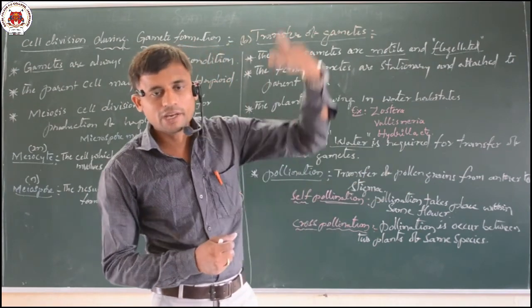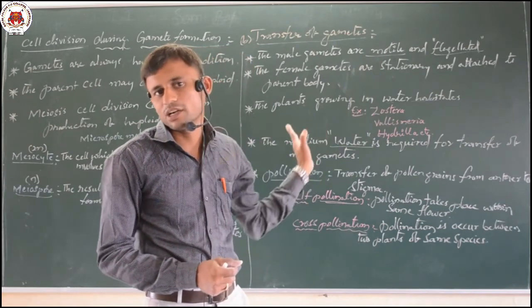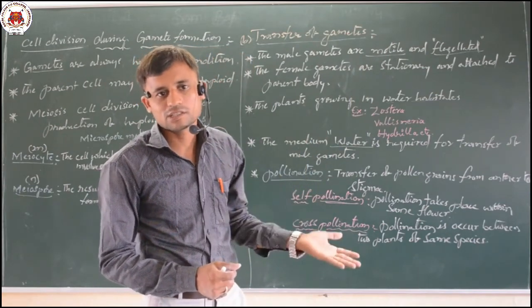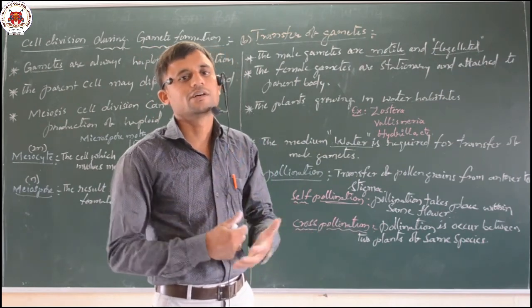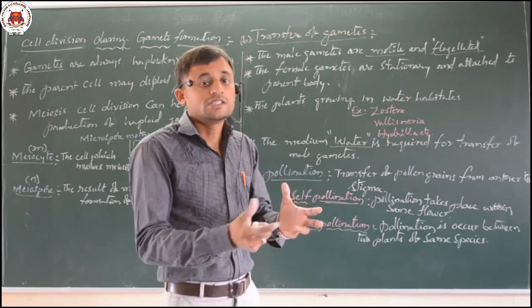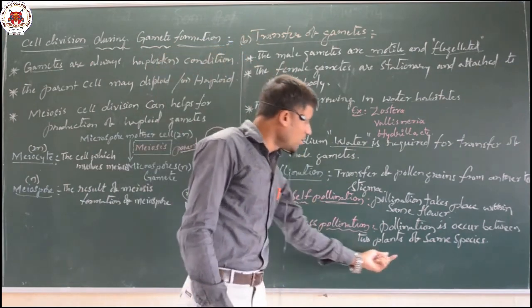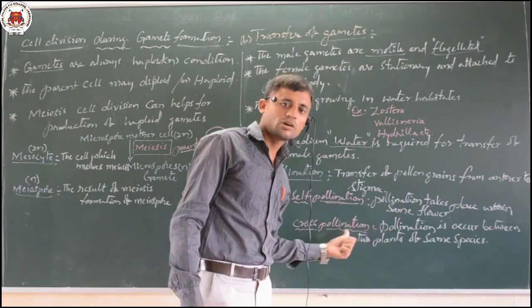If there is a neem plant there and a mango plant here, the pollination will not be successful, and as a result further processes will stop. The same species is required between the two plants; then we call it cross-pollination.